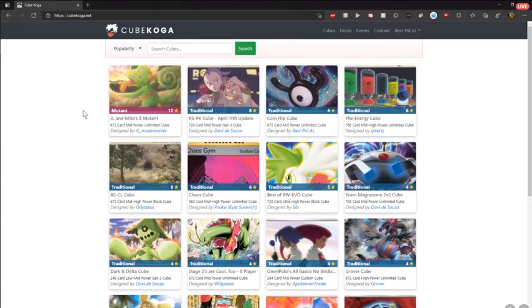I am actually joined here with BestPalAl to talk about Cube Koga. If you aren't familiar with Cube Koga, it is basically a nest for all the cubes that are run in the Discord, and even more so as more people are starting to make their cubes on the site. It's been very exciting. I highly recommend you check it out if you haven't. But I have BestPalAl here, who's going to be basically explaining the site.